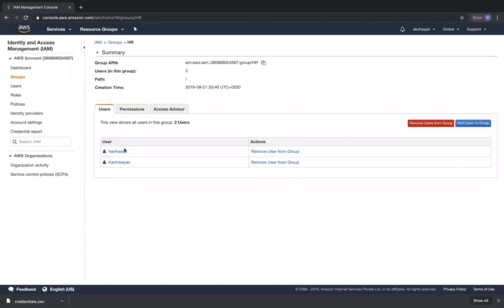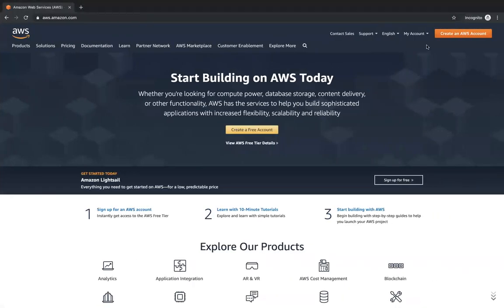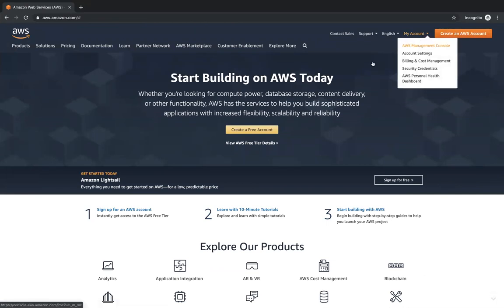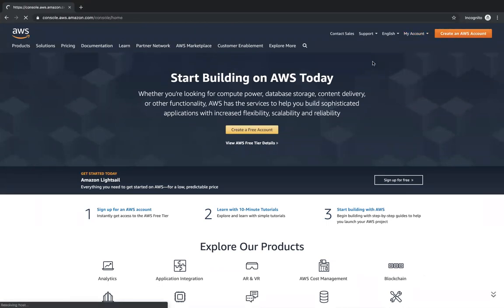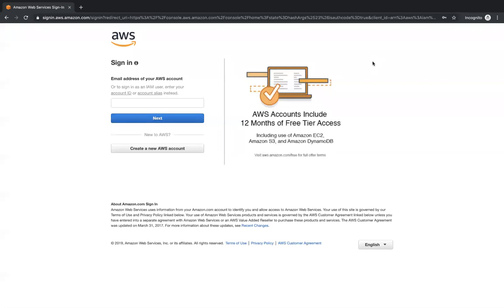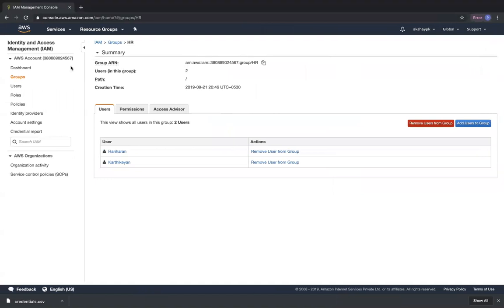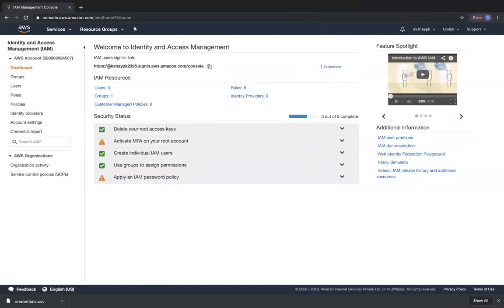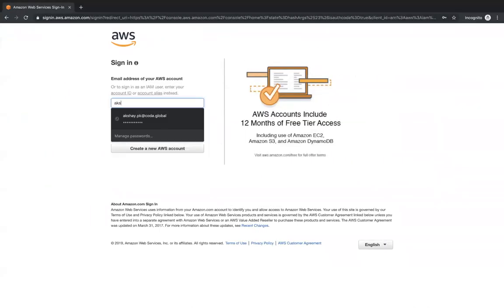Let's check that out. So I'm going to go to my incognito window, my account, AWS Management Console. It's going to directly take me to the sign-in link. Okay. So in this sign-in link, you can see over here, it's asking you to enter an IAM user, enter your account ID or your account alias. So we set our account alias in the dashboard. We set our account alias to be Akshay PK 2395. So we are going to present Akshay PK 2395 as our account alias.